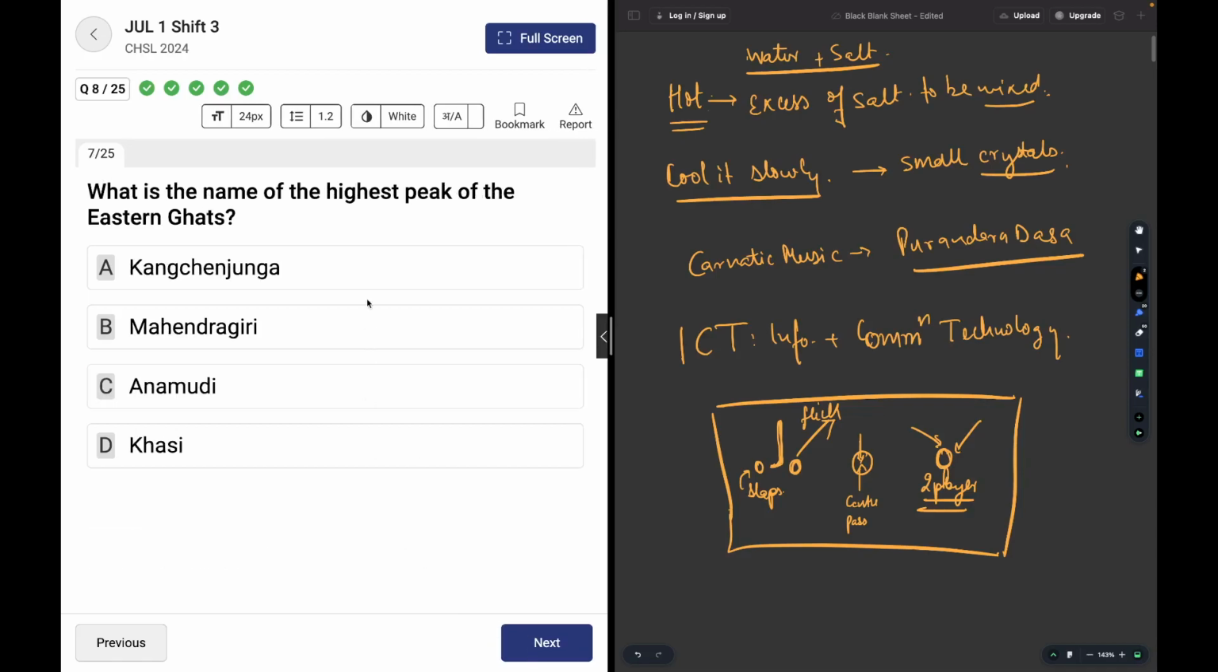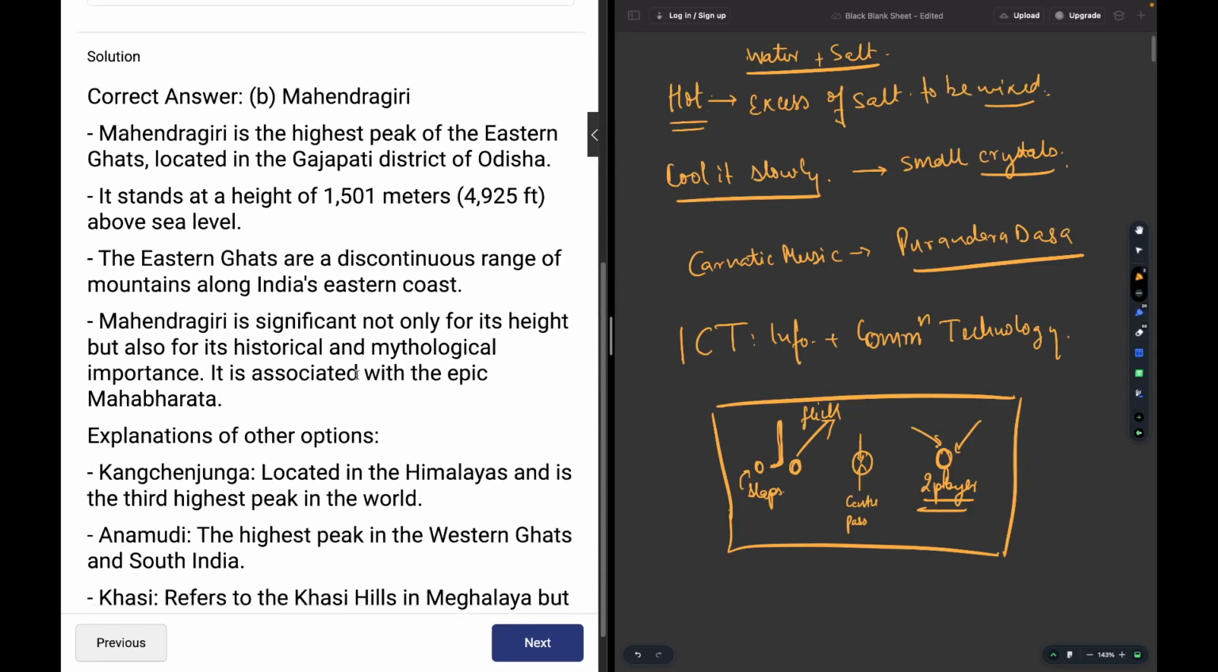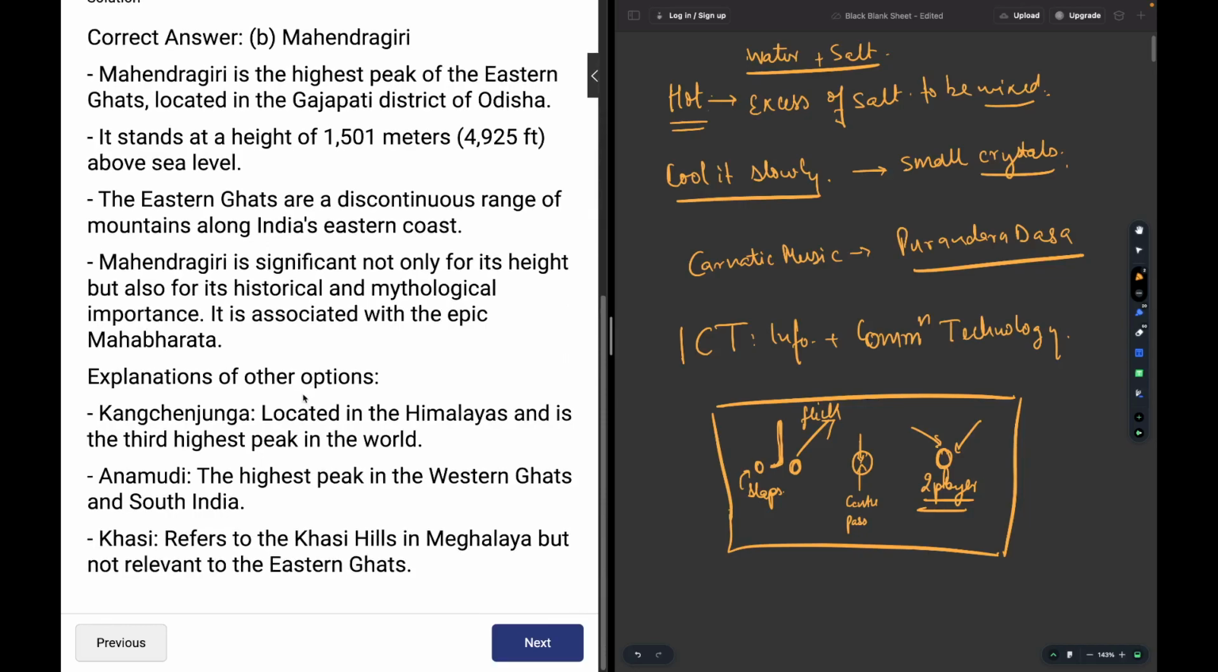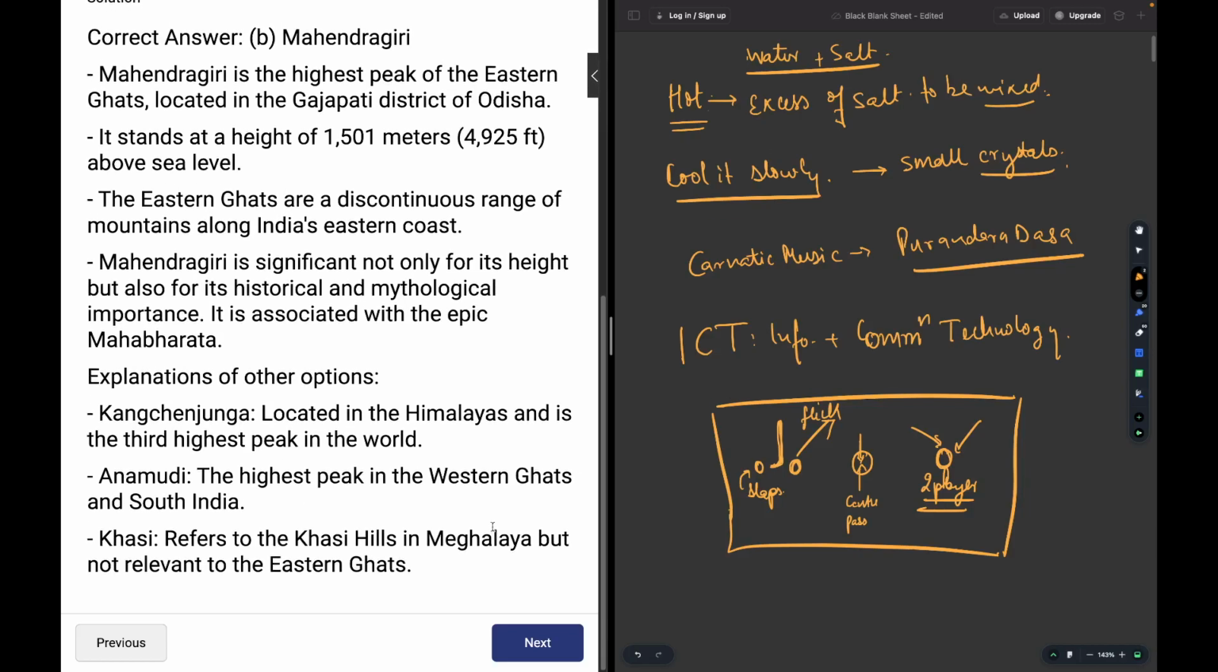Moving on, what is the name of the highest peak of the Eastern Ghats? The highest peak of the Eastern Ghats is called Mahendragiri. Again, a good factual question. You must remember it at every chance. Kanchenjunga is the third highest peak. Anai Mudi is the highest peak of the Western Ghats and South India. And Khasi are the hills which are in Meghalaya. Okay, Meghalaya hills, Garo and Khasi hills.